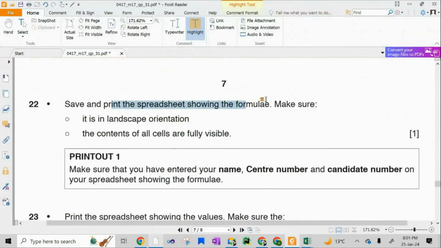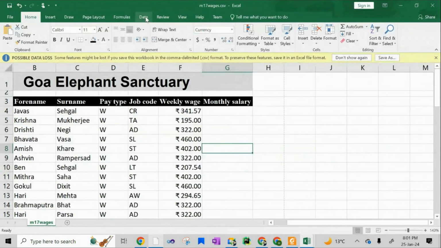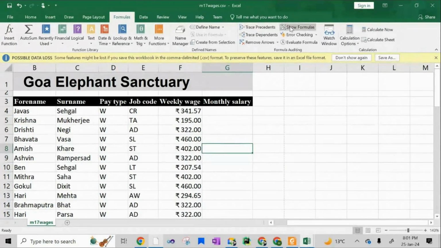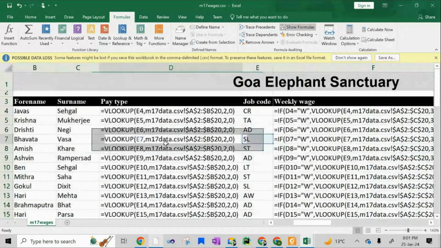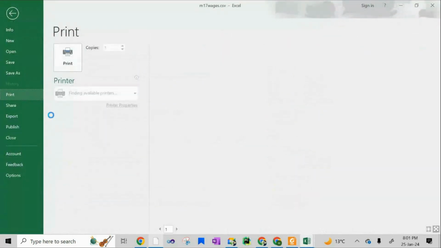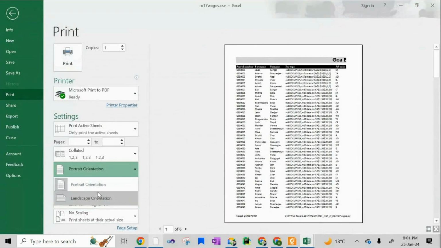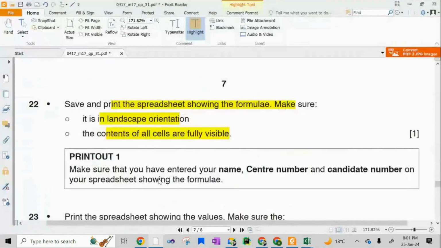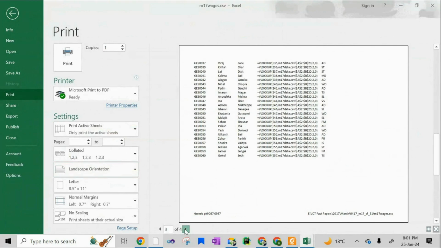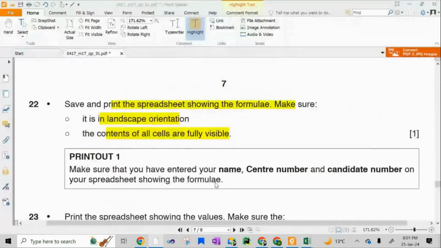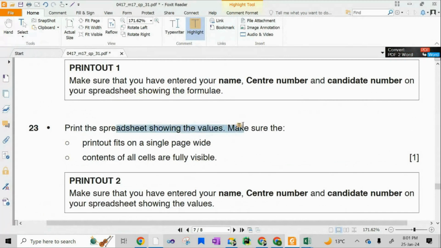Save and print the spreadsheet showing formula. Make sure it is in landscape orientation. The contents of the cells are fully visible. So I will go to formulas, show formulas, select, double click to open the formulas wide open, and then landscape orientation. So file, print, page orientation should be landscape, and then the contents are fully visible. Yes, they are. So you will get 4 pages in this scenario. Done. And then print the spreadsheet showing values.